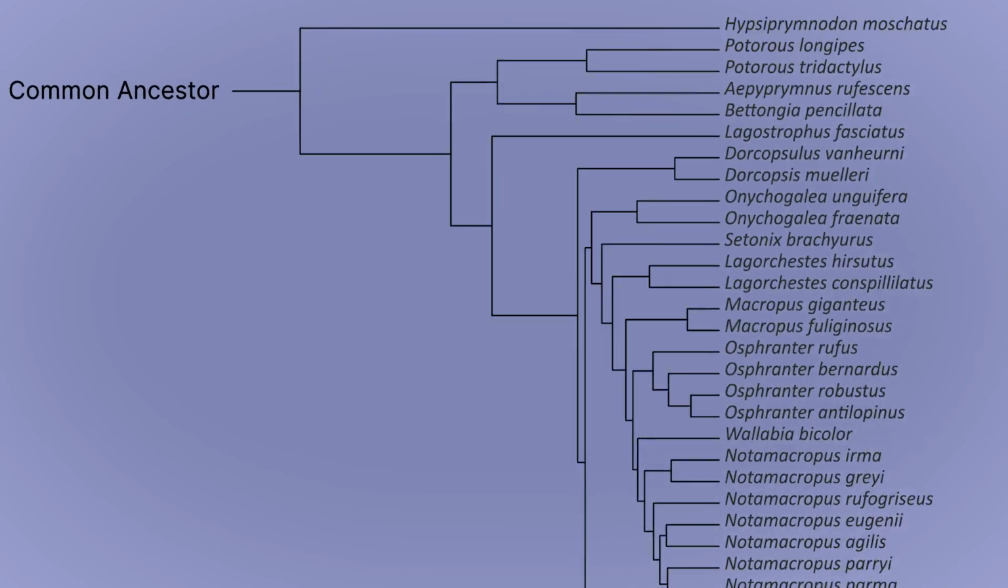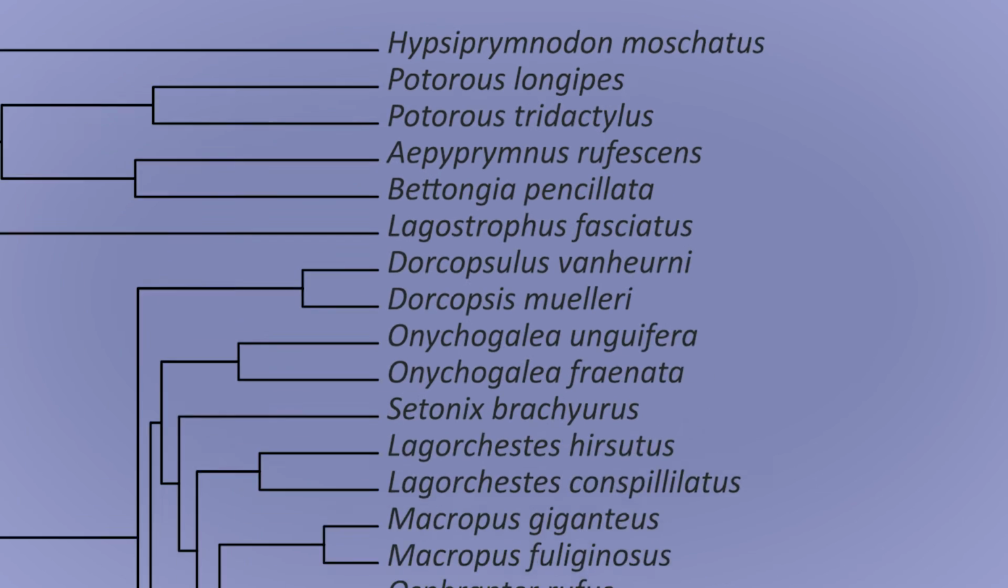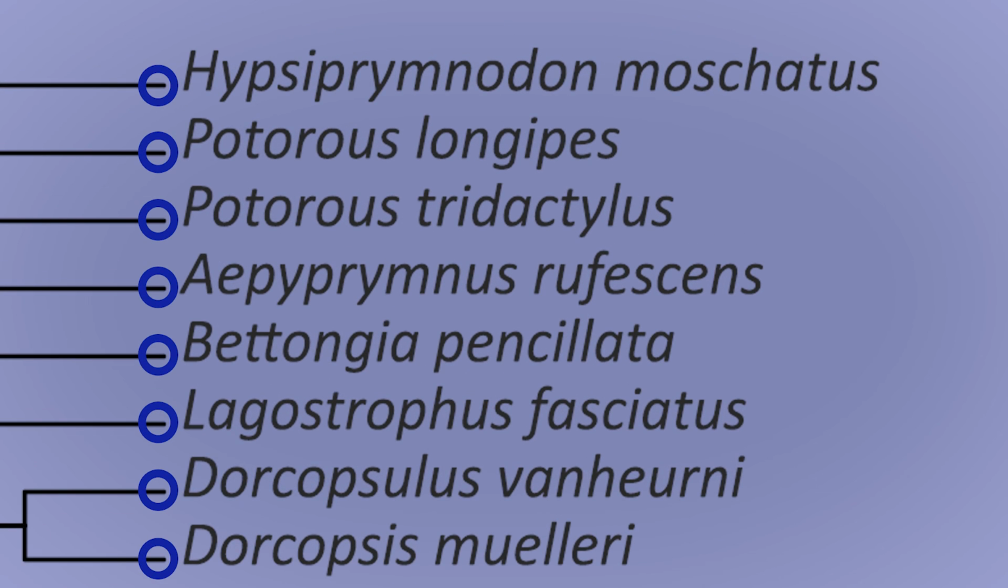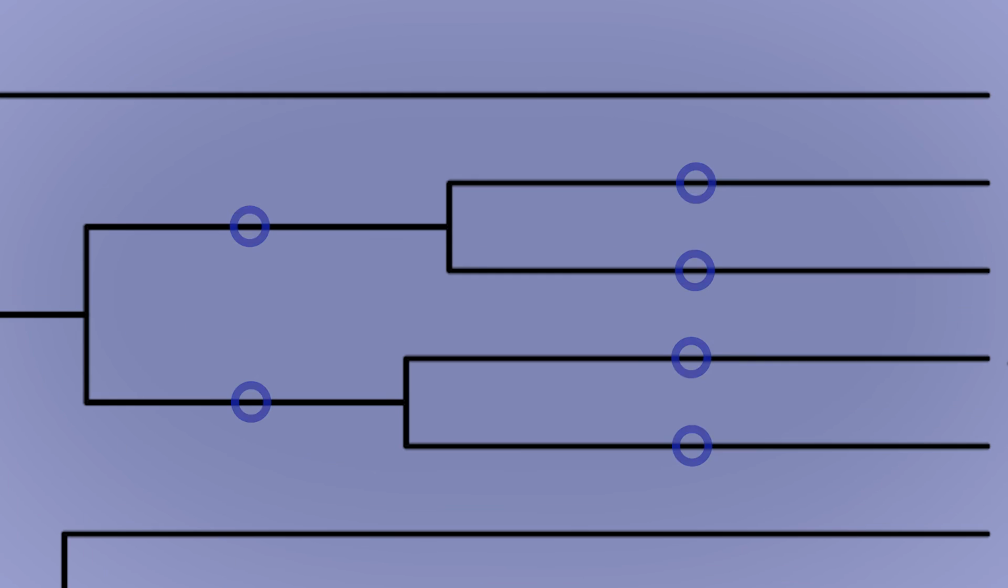Let us have a closer look at the different parts of a phylogenetic tree. This one here is for kangaroos. A phylogenetic tree is composed of the tips. Each tip stands for a species or a taxon. The nodes, which indicate when two or more taxa diverged, and the branches, linking the different taxa.